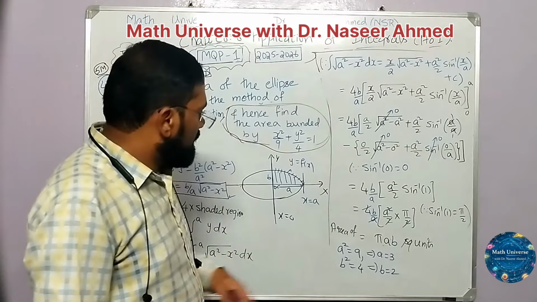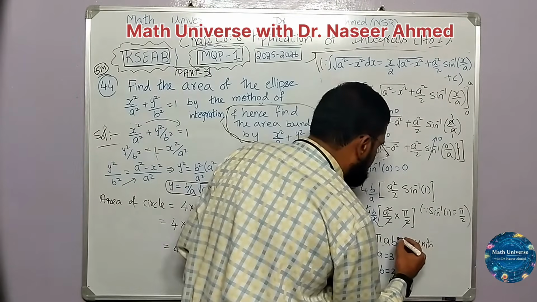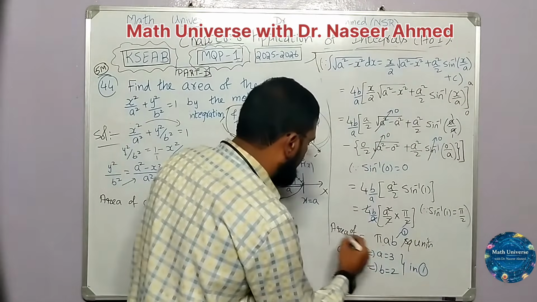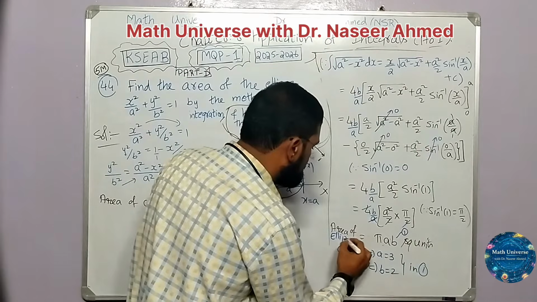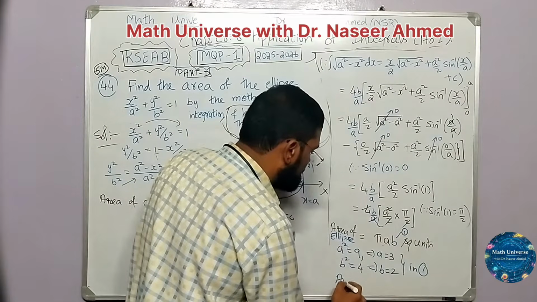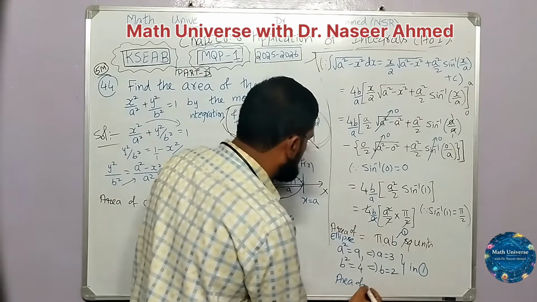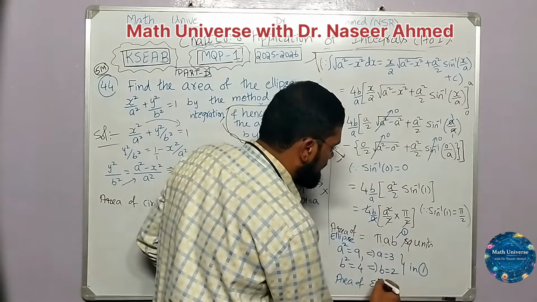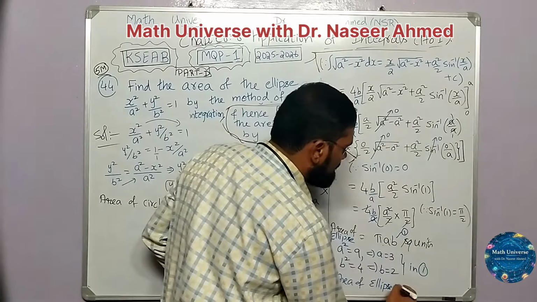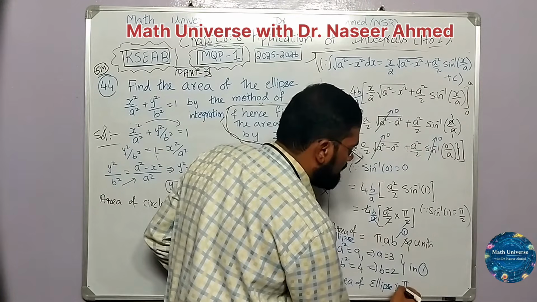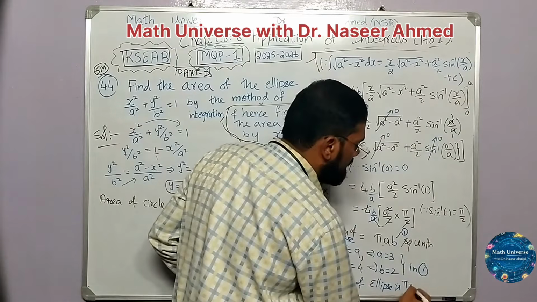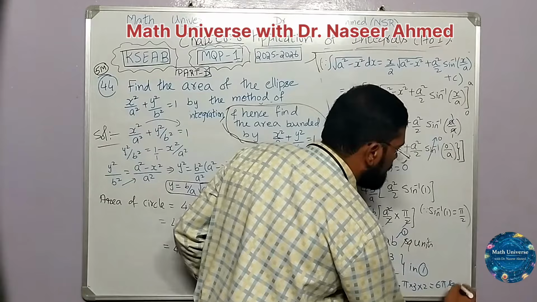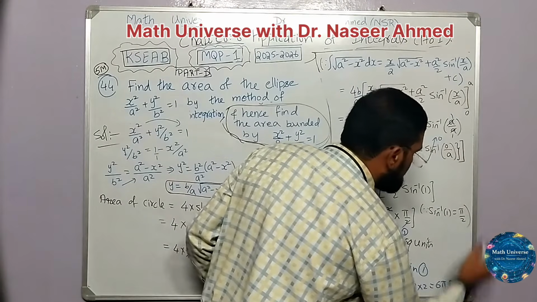Now, come on, substitute. Let us call this equation number 1. Put all this in equation number 1. Then the area of this ellipse is given by pi ab. What is a? 3. And what is b? 2. 3 2s are 6 pi square units. Done.